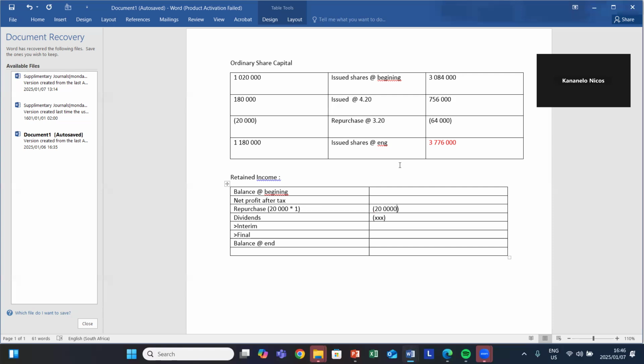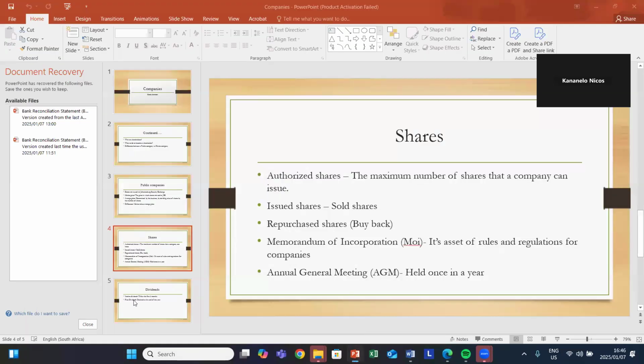And then we have dividends. Dividends are always in brackets. We said that when it comes to companies, shareholders are owners of the company, and shareholders are not remunerated by means of a salary. You cannot give an owner of a company a salary. You only provide your workers with a salary. Shareholders are given what we call dividends. We have 2 types of dividends: interim dividends and final dividends. Interim dividends are given to shareholders within the first 6 months of our financial year.